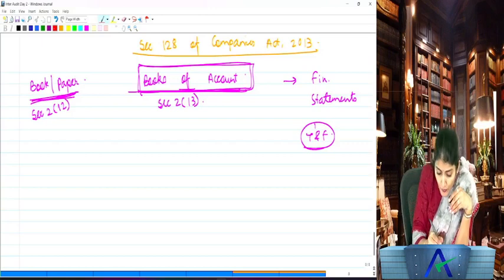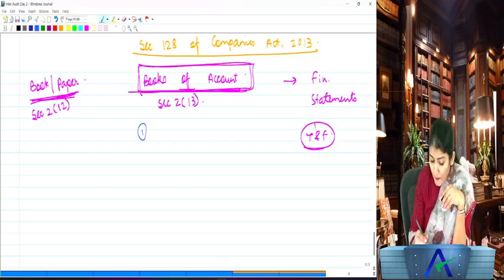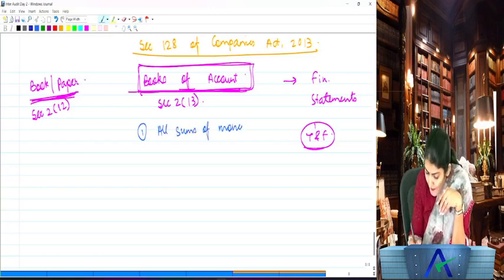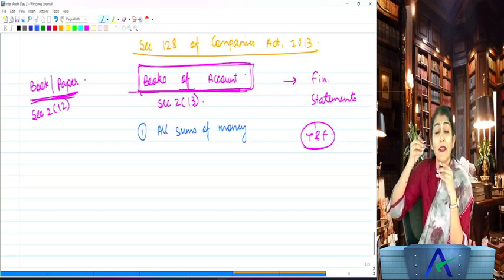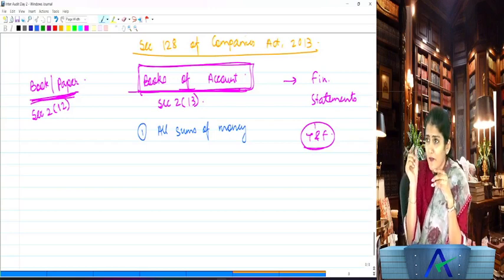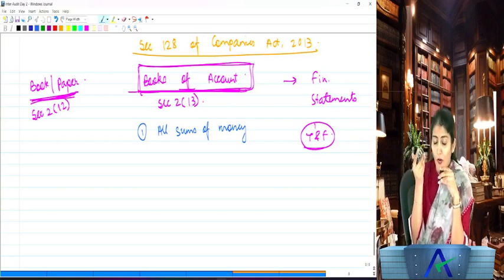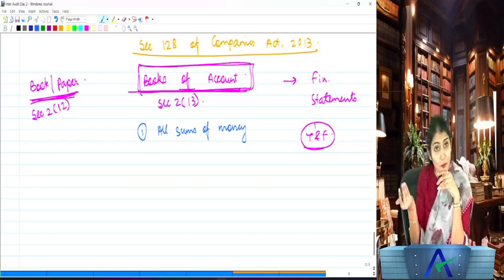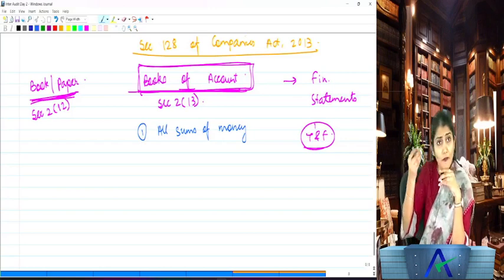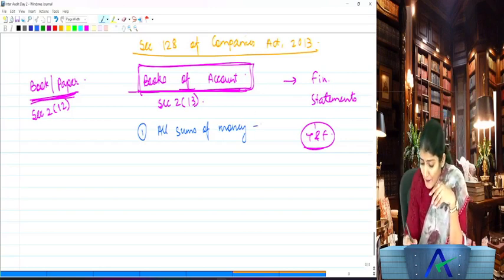It says books of account include all sums of money which have been received and expended by the company, and matters in respect of which the income and expenditure has taken place. Can you give me one word for that? All sums of money which have been received and expended by the company. Cash book. And items in respect of which the income and expenditure has taken place. So in simple language, I can call this as the cash book.